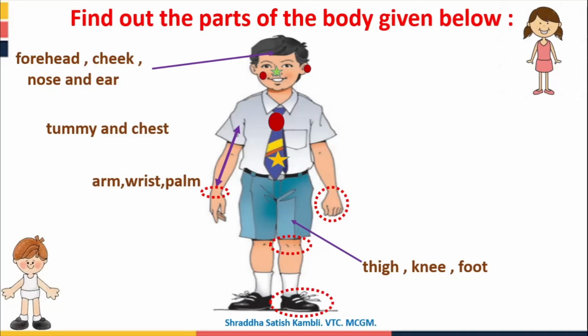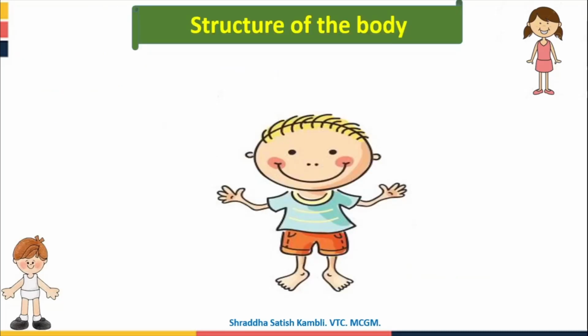Now what you will do is, you will pause the video here and you will look at this picture and you will touch all the parts of the body which are shown in this picture. So you touch your forehead, you touch your cheek, you touch your nose, your ear, and so on. So these are the various parts of our body: your head, your stomach, your chest, your hands, and your legs. Alright children, now let us move on and see the structure of our body. We looked at the parts of our body in the previous image.